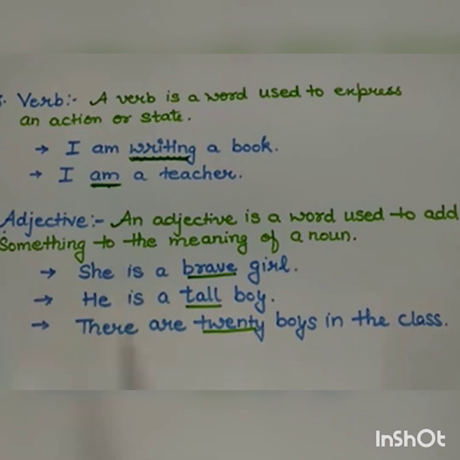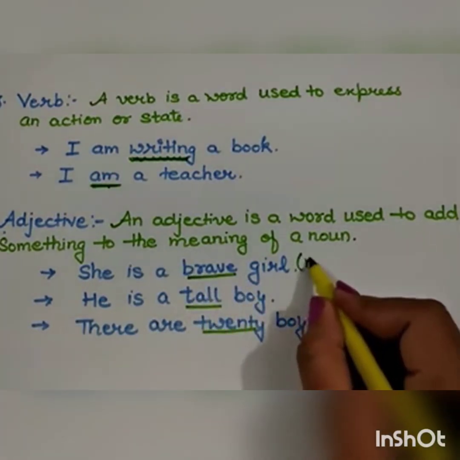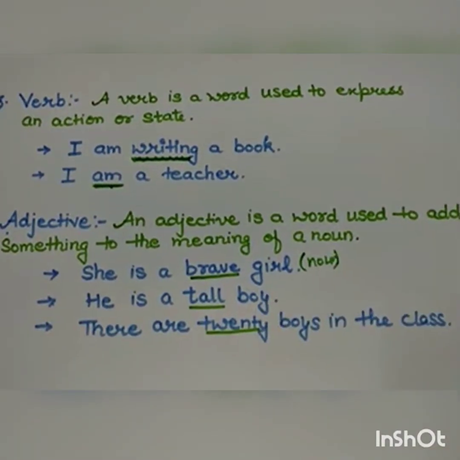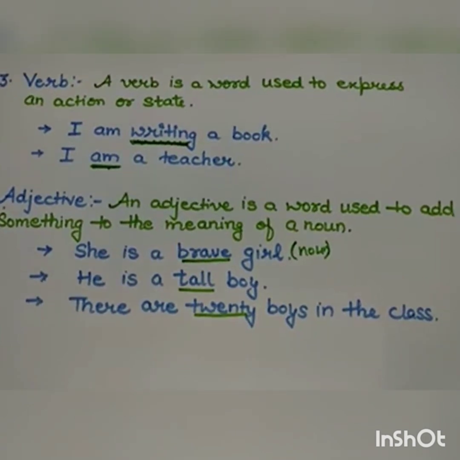Next part of speech is adjective. An adjective is a word used to add something to the meaning of a noun. We can also use adjectives to show the characteristic and the quality of something. Like, she is a brave girl. Here, brave is the adjective used for the girl. Girl is a noun here, and we are using a quality, a characteristic, that is brave.